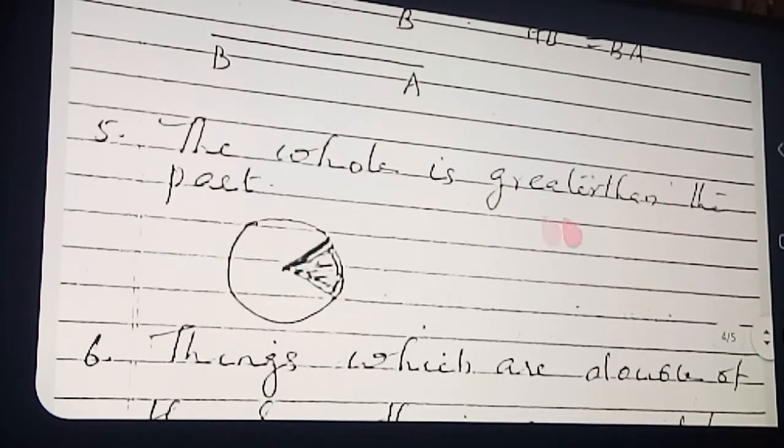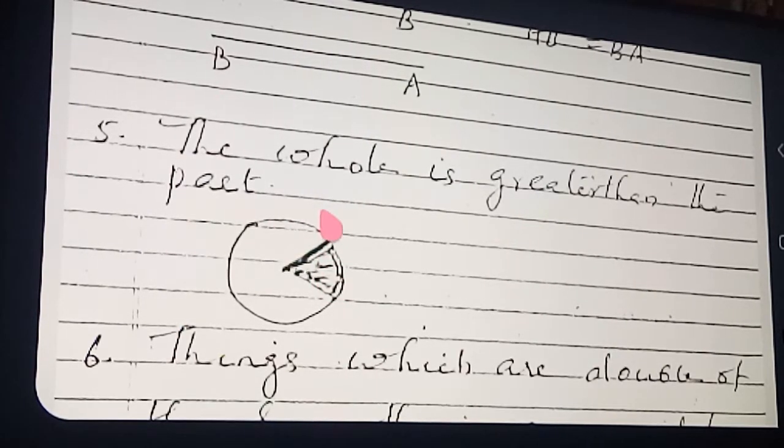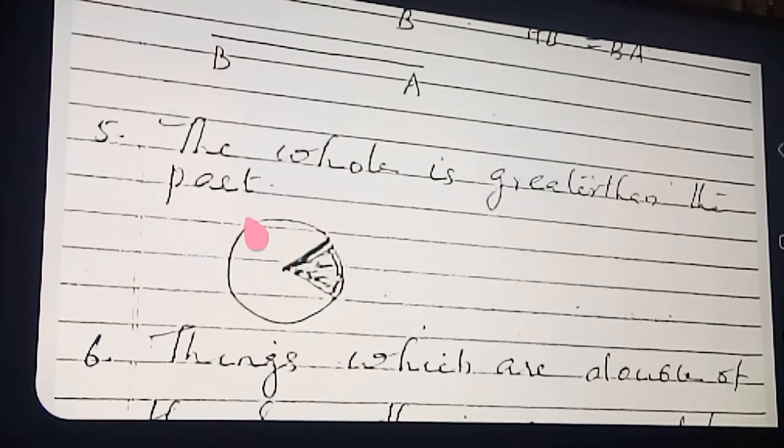Next point. The whole is greater than a part. The whole is greater than a part. I have taken the whole circle and I have taken some parts. This is a part diagram. You see here, I have already drawn this much portion and shaded it. This portion is the part, and the whole circle is greater.